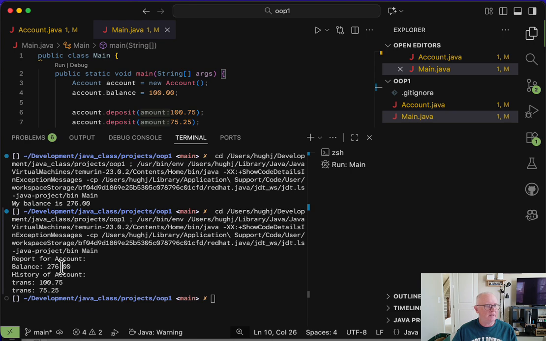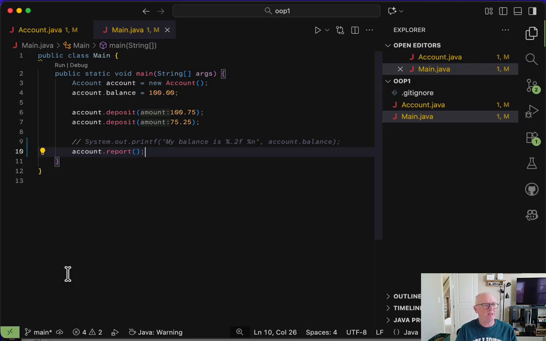And look what I got. Report for account, the balance, history of account. Trans 100, trans 75, 25. Okay, wait a minute. Something's not right at all. This does not add up to this. Well, that's pretty easy to figure out. The reason is, you see what I did here in main? In main, I actually forced a change to the balance. Main is outside the account, but it forced a change to balance.